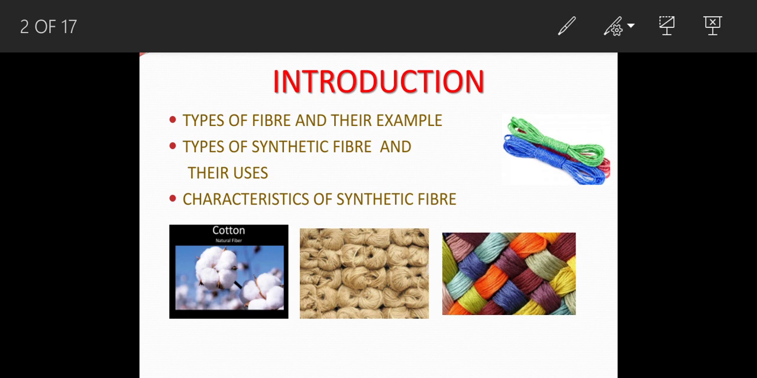In today's class, we will learn about types of fiber and their examples, types of synthetic fiber and their uses, characteristics of synthetic fiber.